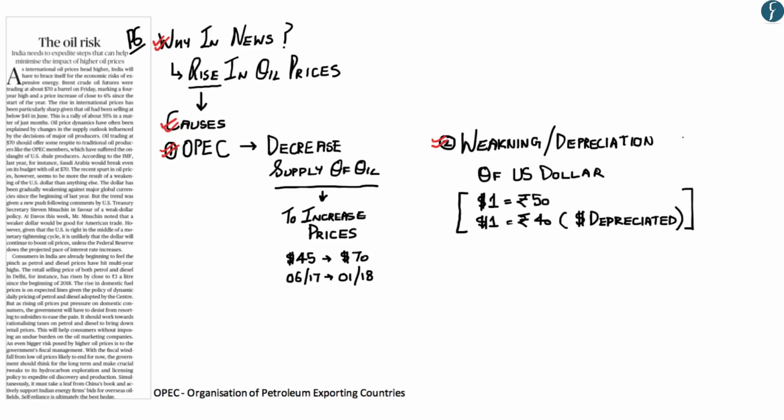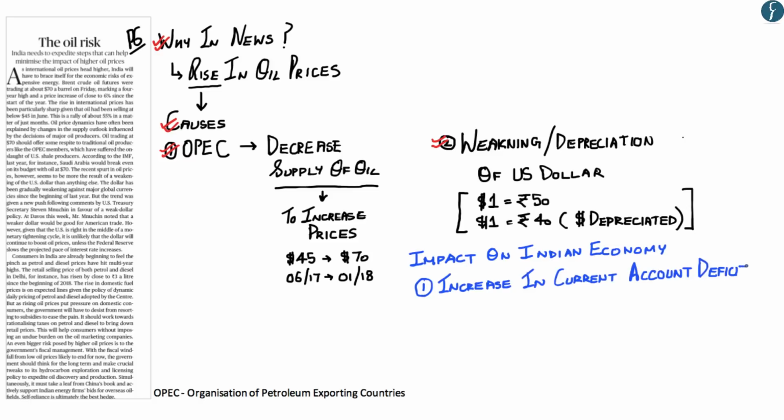Now let us understand its impact on the Indian economy. The first point is that crude oil forms one of the biggest items of imports in India. So a rise in crude oil prices will lead to an increase in India's current account deficit. The second impact would be that since oil pricing is de-administered in India, which means that it is based on the forces of market demand and supply, the rise in global prices leads to a rise in domestic consumer prices. Therefore, the retail prices of both petrol and diesel would increase.